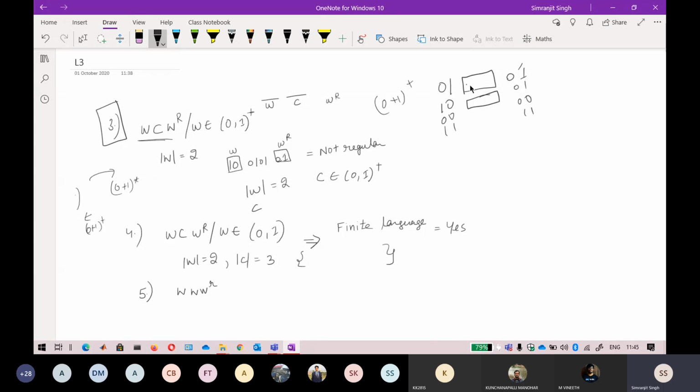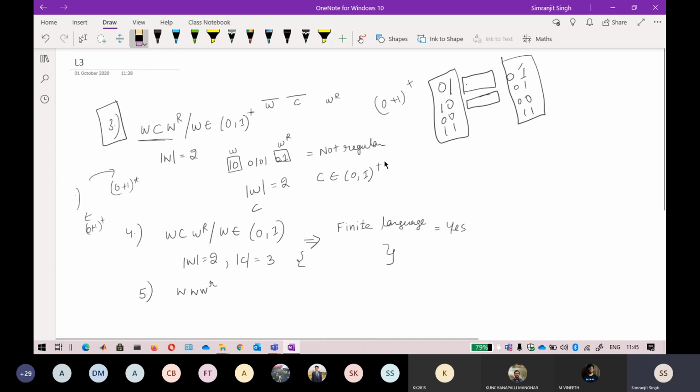So I definitely can build an automata for this particular kind of language, because I only have to remember W 4 times, and for 4 times I have to remember the reversal of it. So you can easily draw the finite automata of it. That is why this language is also regular.